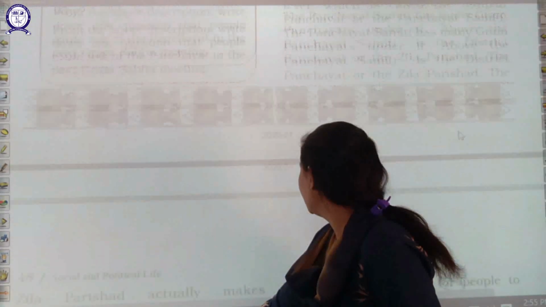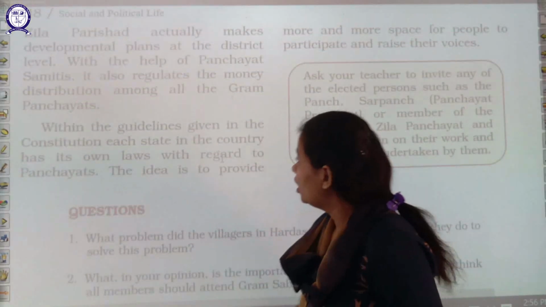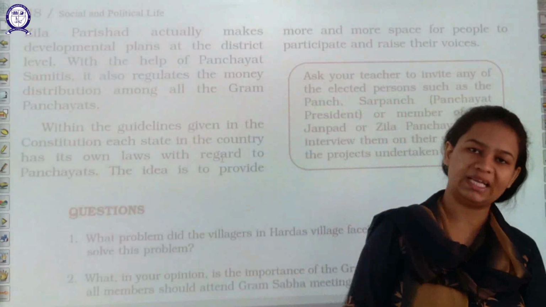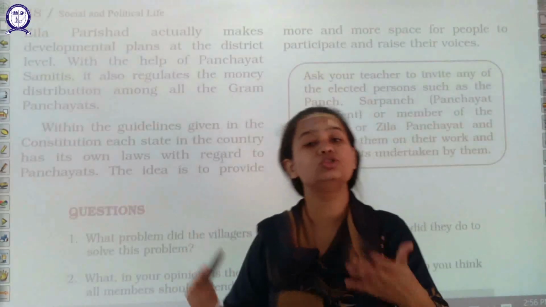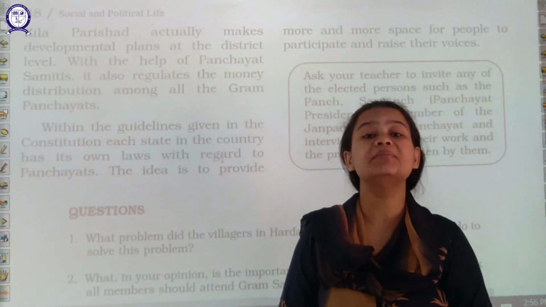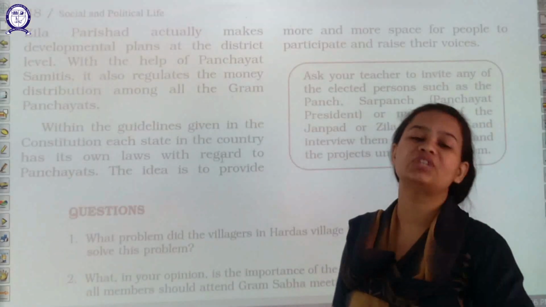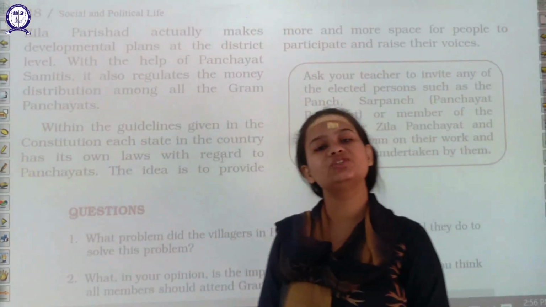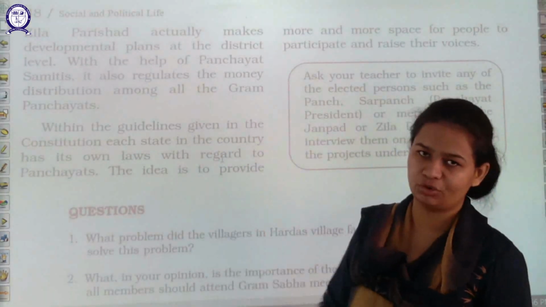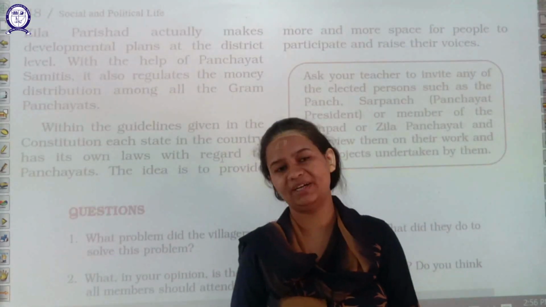Thereafter, students, moving ahead, the next is your district level. From the district they used to collect it, which you also used to say as Jila Parishad. What do you mean by Jila? Jila means district. So Jila Parishad is another level, and the fund at the Jila Parishad or district level is coming directly from the state level, from the high authority, so that the overall development can take place.